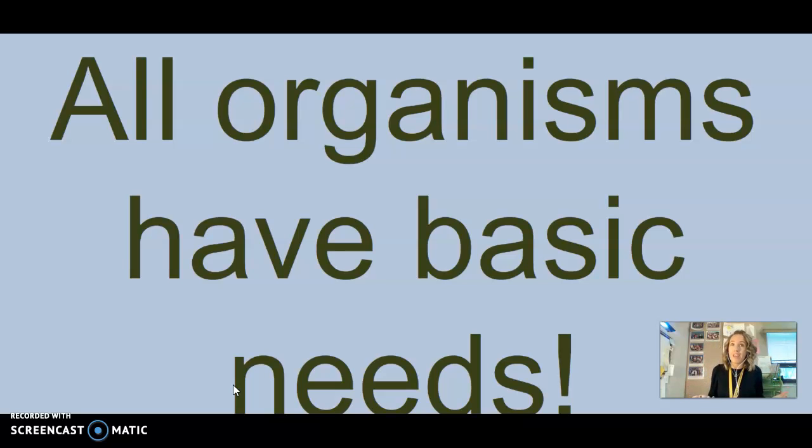An example of this is oxygen. What we breathe in is very important. That's what keeps us alive. Another very important thing that we all have to have, water. These are a few, just two, examples of basic needs. Okay, so basic needs are things that all organisms have to survive.